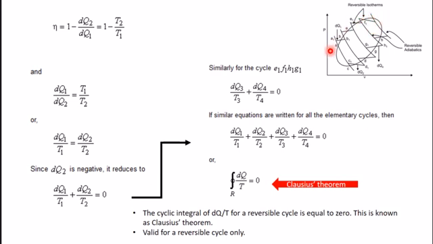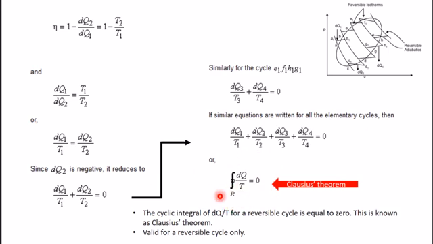By combining all these equations for all cycles, we can write dQ1 by T1 plus dQ2 by T2 plus dQ3 by T3 plus dQ4 by T4 and so on, that is equal to 0. That means the cyclic integral of dQ by T is equal to 0 for a reversible cycle or reversible process.